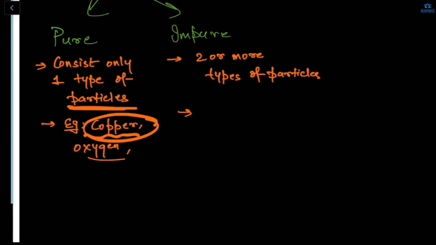Because the atoms inside copper are only copper. Like in oxygen, only O2. In carbon dioxide, it consists of only CO2, so only CO2 will be there.